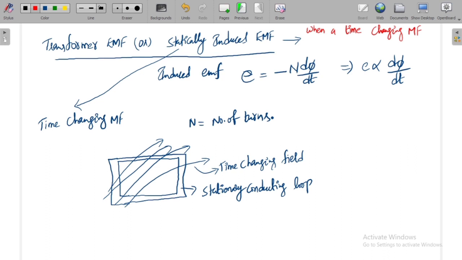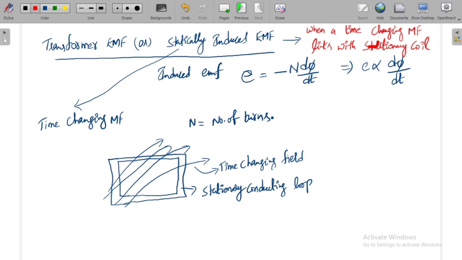When a time changing magnetic field links with a stationary coil, or stationary conducting loop, then we will have a statically induced EMF.